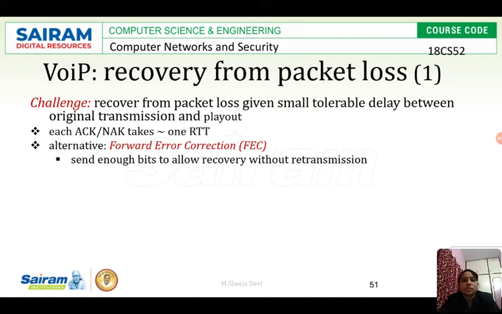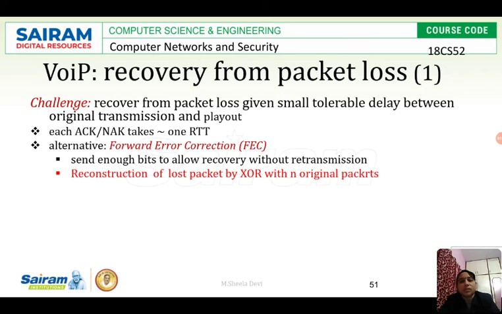So the mechanisms or the methods used to recover from the packet losses, the first one, is forward error correction. This is the first method which we are going to use to recover from the packet loss. What is done here is send enough bits to allow recovery without retransmission. Retransmission should not be done, but we have to recover the packets which are lost.